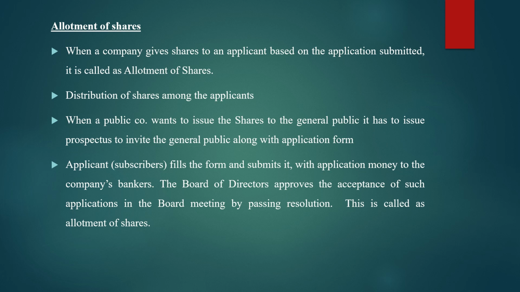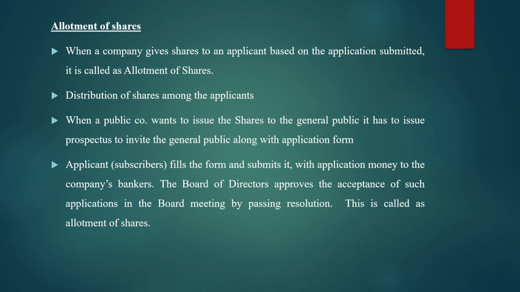So who is an applicant? He is a person who applies for the shares in the company based on the application submitted. Now who submits the application? The applicant submits the application with the company. It is called allotment of shares. Or in simple, you can also call distribution of shares among the applicants as allotment of shares. When shares are distributed among various applicants, it is called allotment of shares.